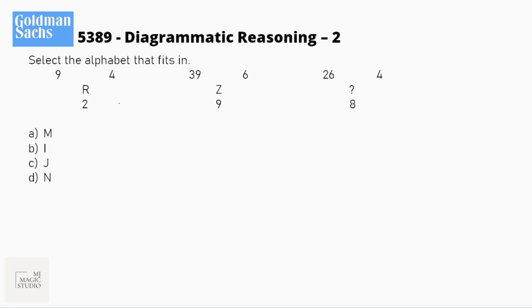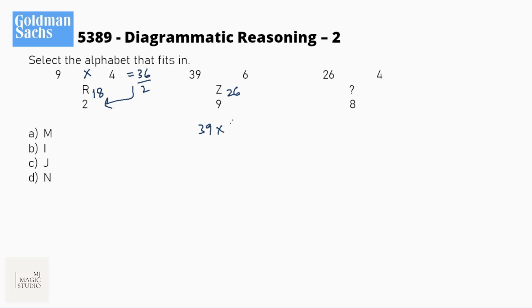So we have to look at these three numbers and then try to locate how we can get this R. 942. R is basically what? R is the 18th alphabet in the English one, so let me write it 18. Z is 26. So how can I get 18? Okay, bingo. 9 into 4 is 36, and if I divide this by 2, I'll get 18.